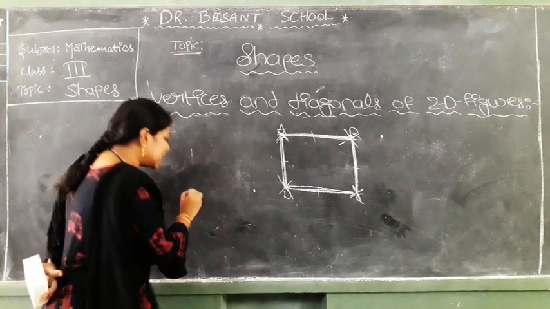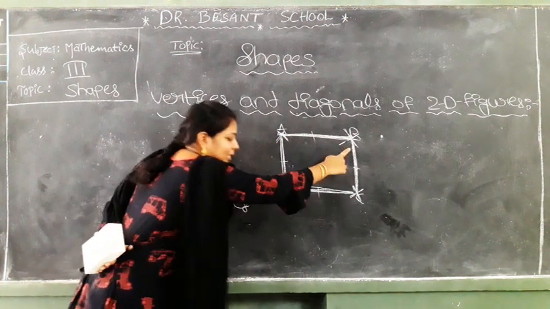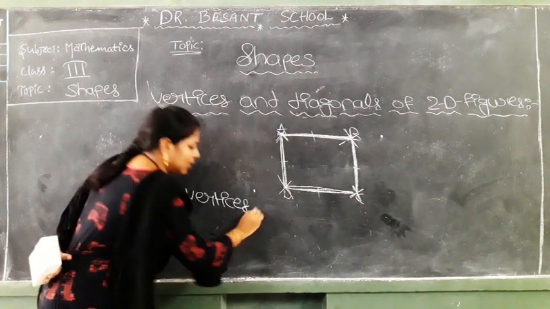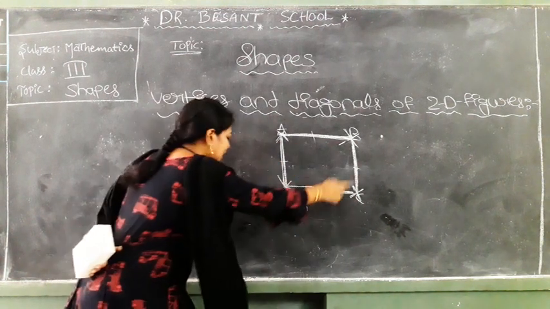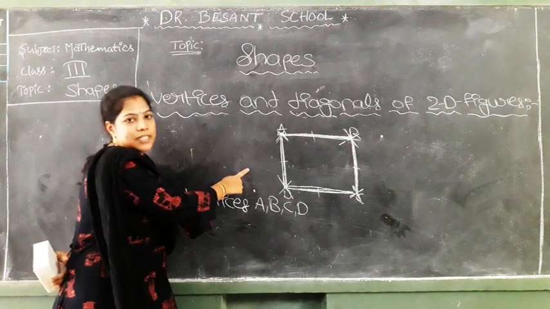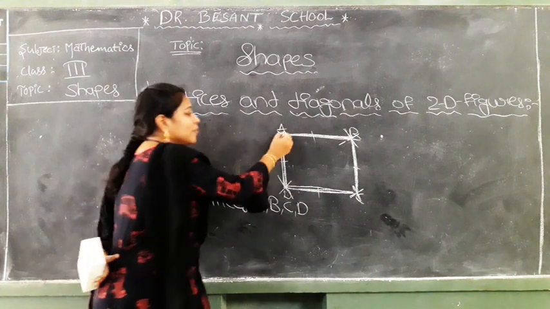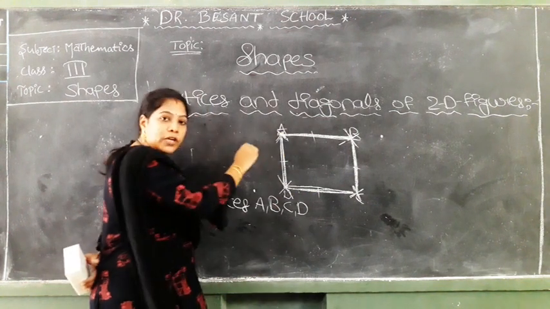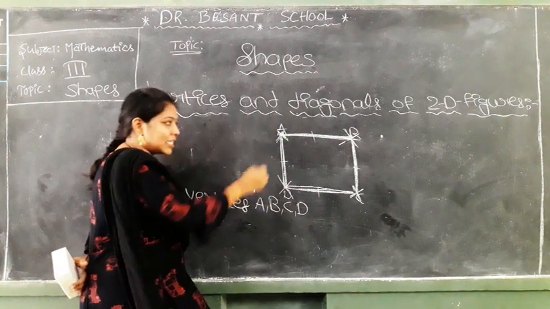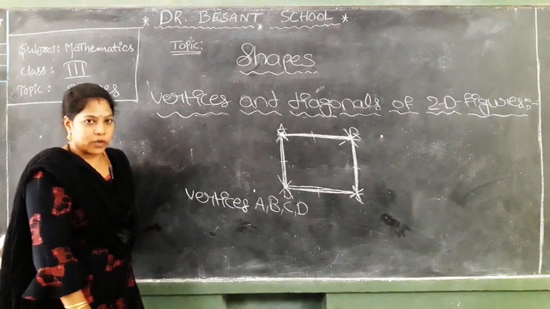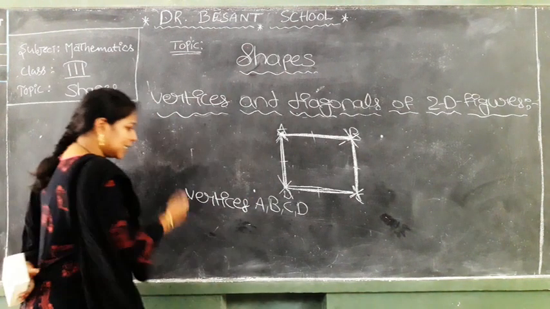What are the vertices here? A, B, C and D. All these are the vertices of this square ABCD. Understood? What are all these called? Vertices. A single point is called a vertex. The plural of vertex is vertices. That's why A, B, C, D are the vertices of this square ABCD. Okay. This is about the vertex. Okay. Next one is,